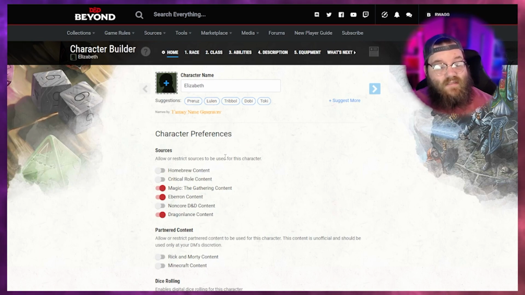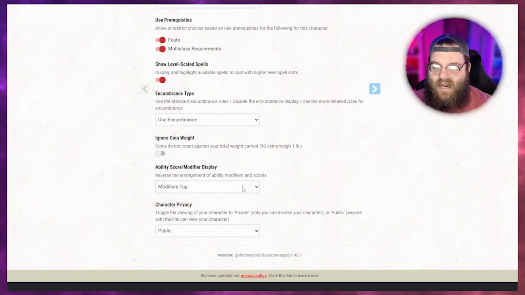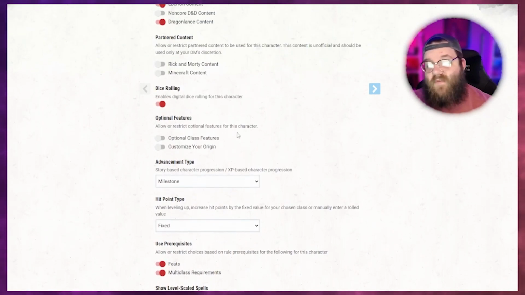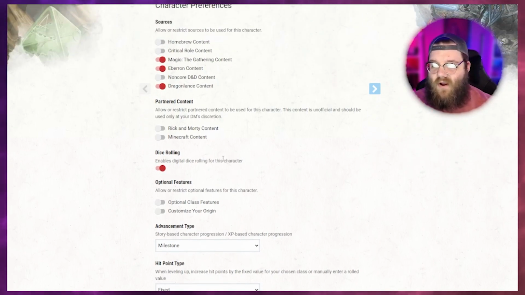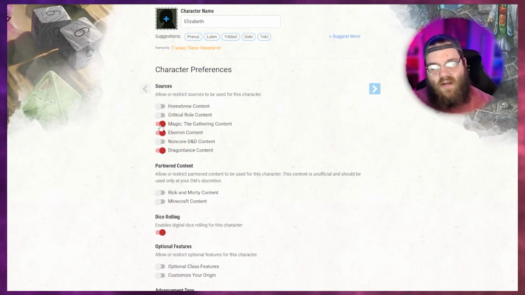This stuff on this page is incredibly important for what type of content your character is using and how things are going to work. Some of these things are up to your DM, so be sure to ask your DM before you start making your character. But big thing right off the bat, we're going to disable Magic the Gathering content, Eberron, and Dragonlance. Leave all of this stuff ticked off unless your DM says it's okay, right?